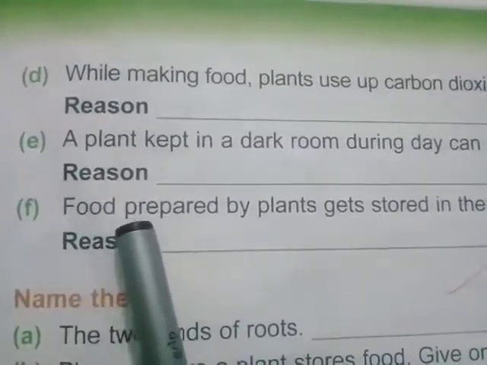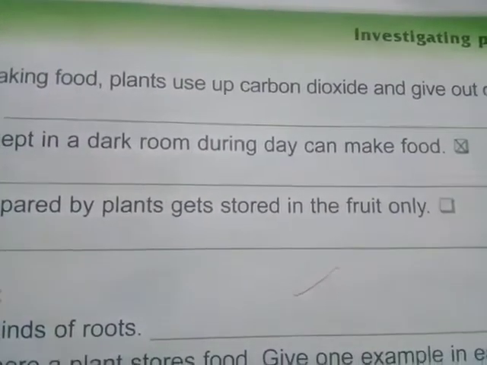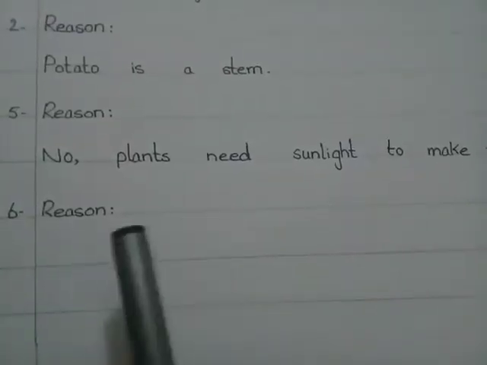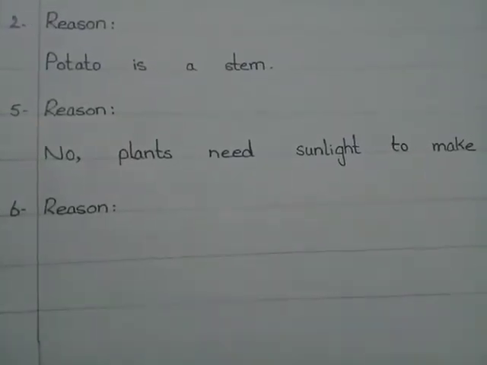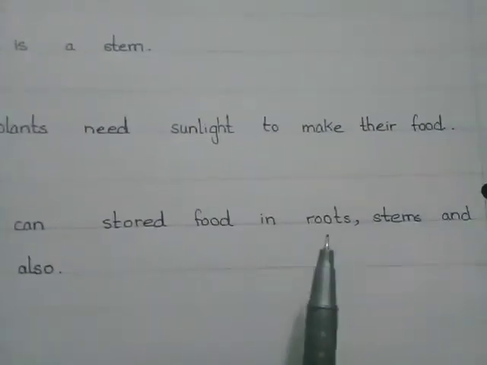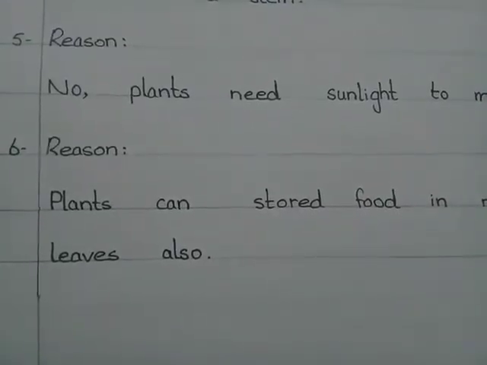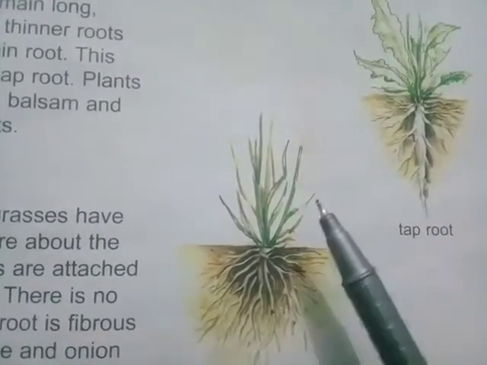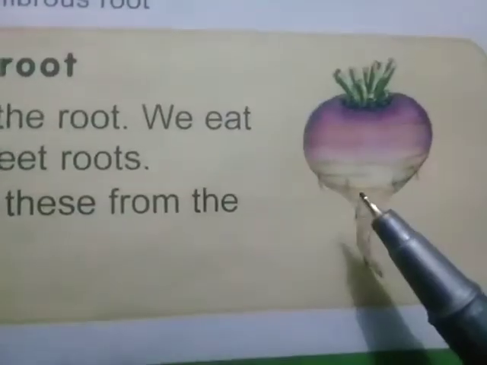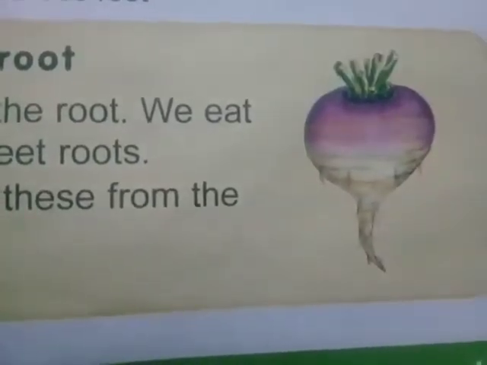Sixth statement is food prepared by plants gets stored in the fruit only. So this statement is wrong. Now we write the reason of statement number 6. The reason is plants can store food in roots, stems and leaves also. Some plants store the prepared food in the roots. And we eat these roots, for example, carrot, radish, beet roots.